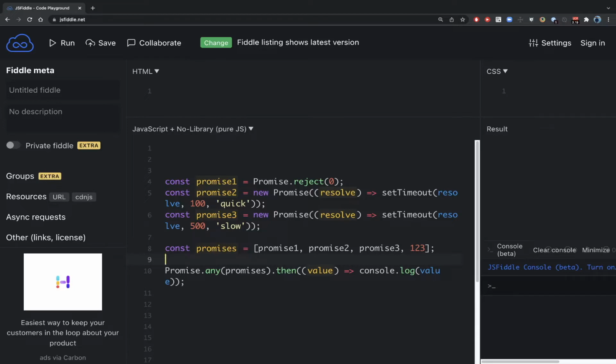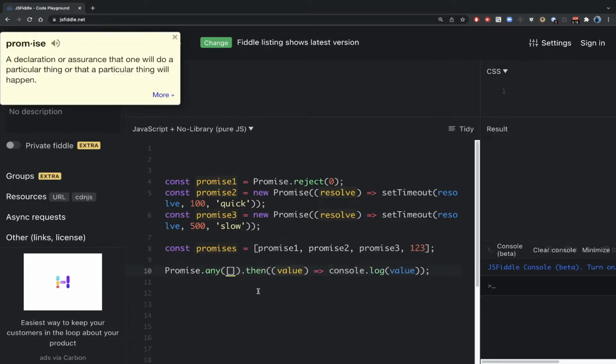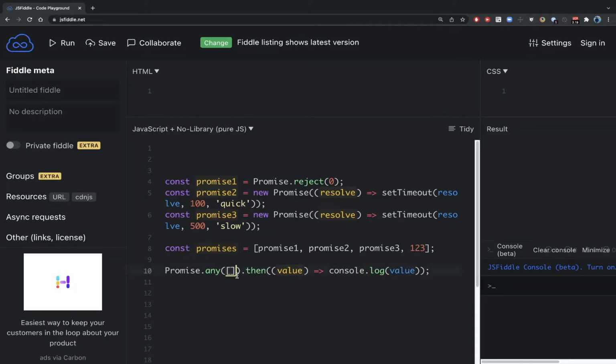So Promise.any will return the AggregateError in the cases where all of the promises get rejected, or for example when we pass an empty iterable. In this case as well, we'll get the AggregateError response, and if all of the promises get rejected, then also we'll get the AggregateError. But even if a single promise gets fulfilled, we will see the value, and our Promise.any will resolve to a value.